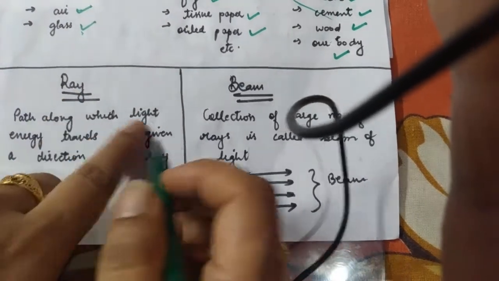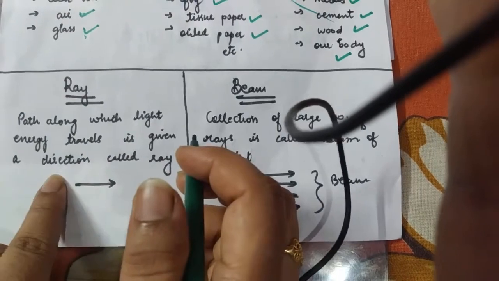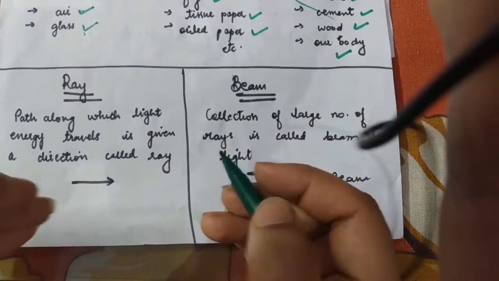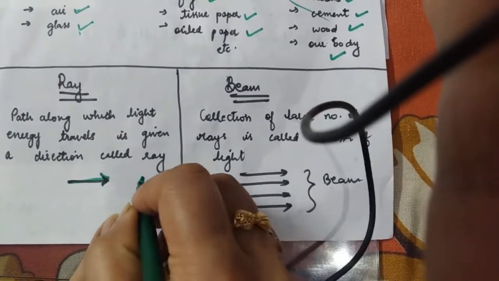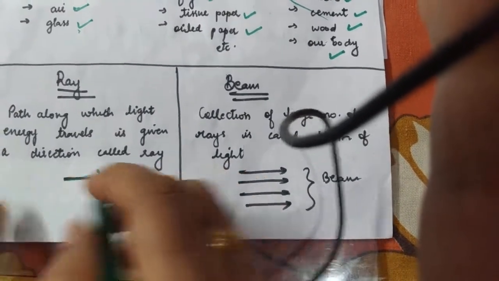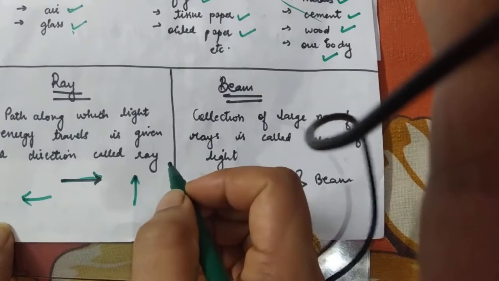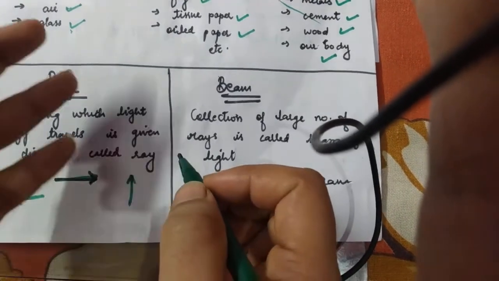The path along which the light energy travels is given a direction, and it is called a ray. If the light is going in this direction, you will write it like this. If the light is going in an upward direction, you will make an arrow like this. If the light is going in the left direction, you will make an arrow like this. So this is drawn just to show an arrow.